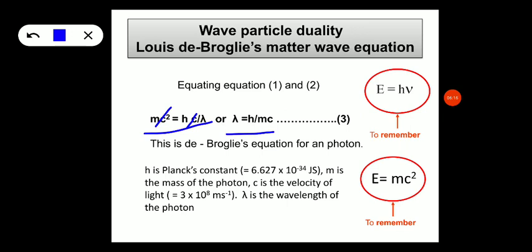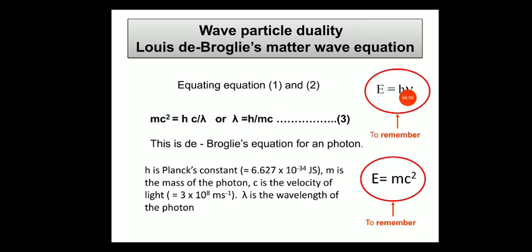Equation number 3 is the de Broglie's matter wave equation for a photon, where h is the Planck's constant, 6.627 into 10 raised to minus 34 joules, where m is the mass of the photon and c is the velocity of light, that is 3 into 10 raised to 8 meter per second, and lambda is the wavelength.